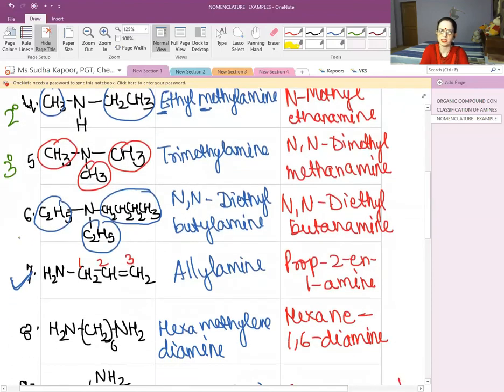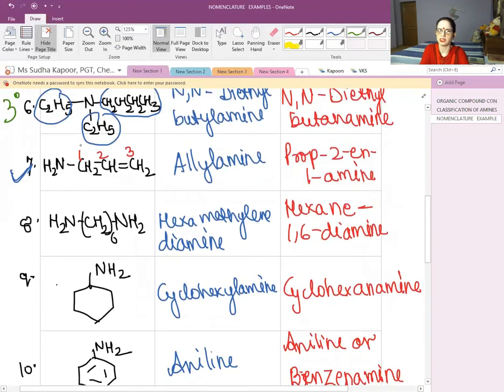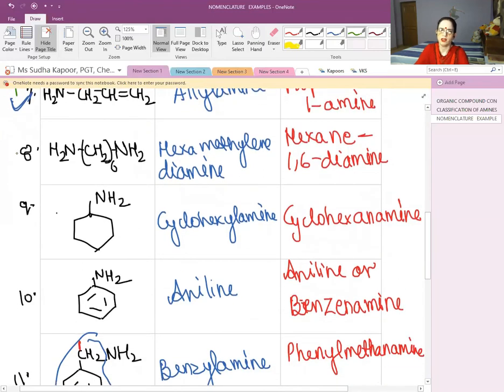In the sixth case, again 3 alkyl groups, it is 3 degree in nature. In the seventh case, it is again NH2, so it is 1 degree. Eighth, both sides have NH2, so again 1 degree. What about the ninth one? It is again NH2, 1 degree in nature.